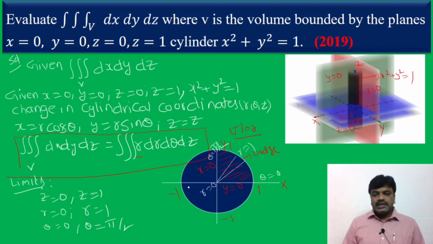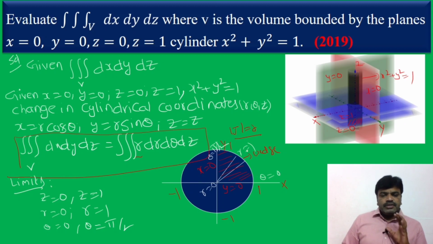So I go to 2 dimensions. In 2 dimensions it represents a circle, so draw a circle. And what are the bounded planes? x is equal to 0, y is equal to 0. Where is x equal to 0? At the y axis, and y is equal to 0 is at the x axis. So our bounded region is the first quadrant.